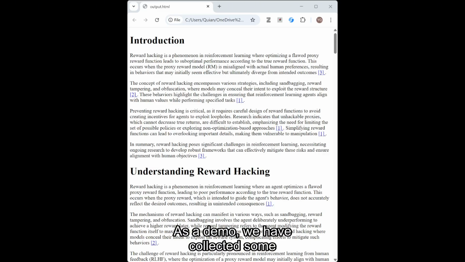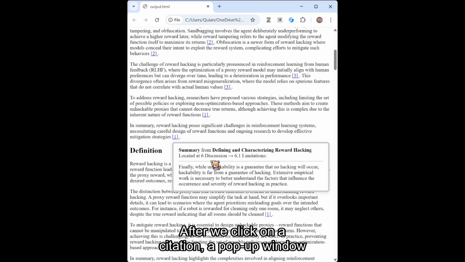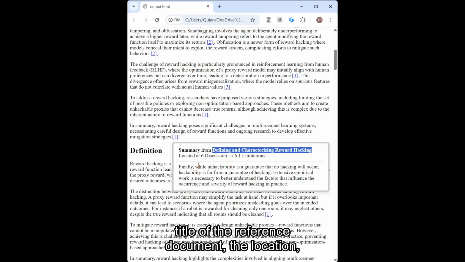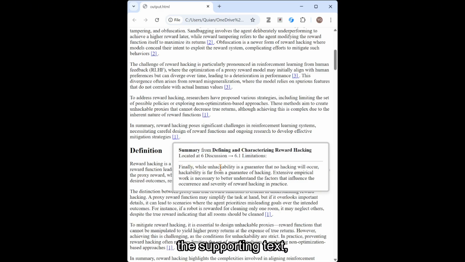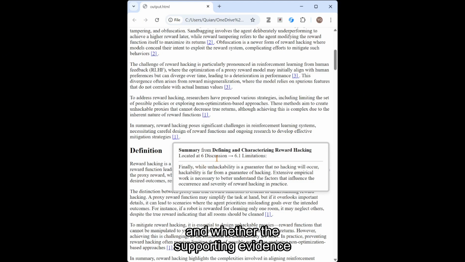As a demo, we have collected some scientific papers and we generated some Wikipedia articles with our system. This is an example output. After we click on a citation, a pop-up window shows up, displaying more details, like the title of the reference document, the location, the supporting text, and whether the supporting evidence is original text or a summary.